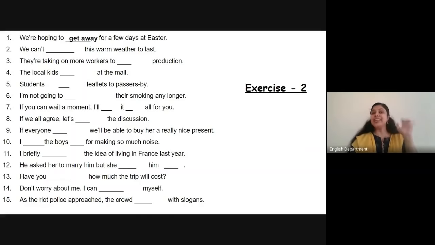We can't dash this warm weather to last. To last means to remain for some time. This warm weather will not, we can't, it's negative, right? So, what can be the probable option? We cannot trust. So, which will be the phrasal verb? Count on. We can't count on this warm weather to last. They are taking on more workers to dash production. Of course, more workers means it is to increase production. So which is the phrasal verb that we have learned to increase?